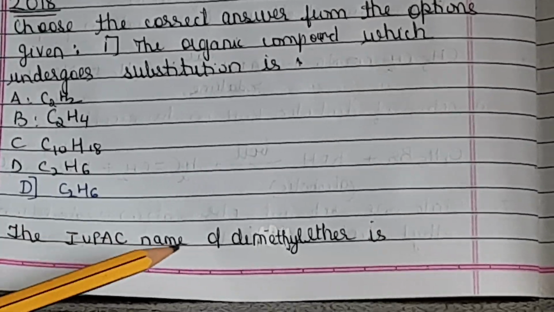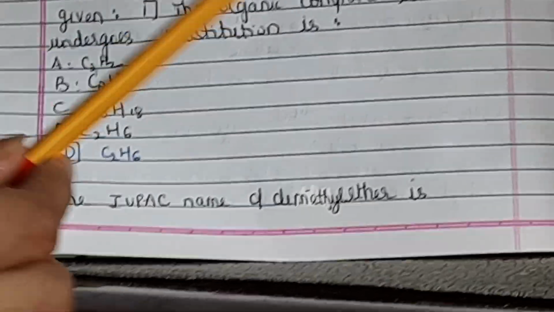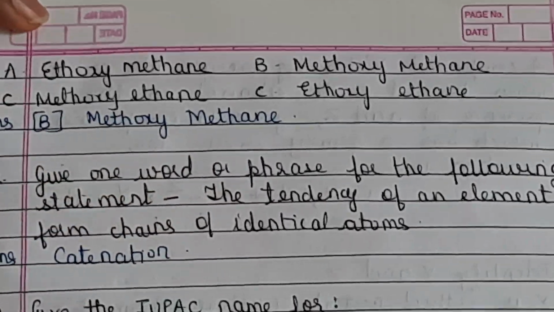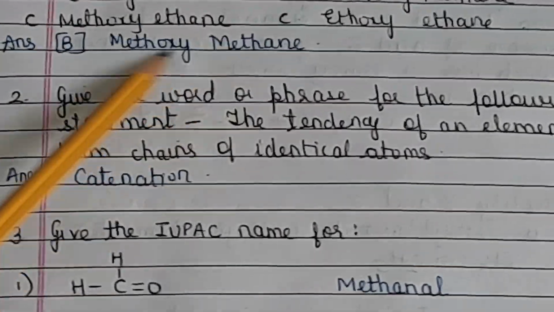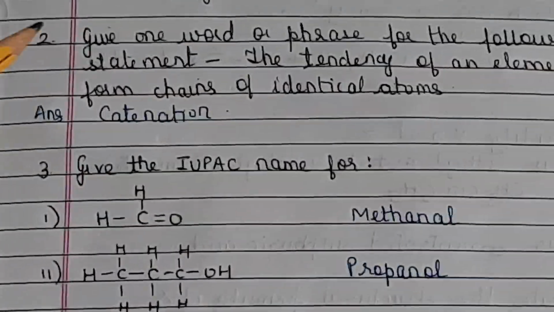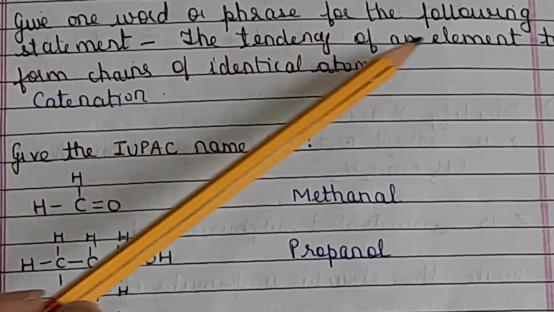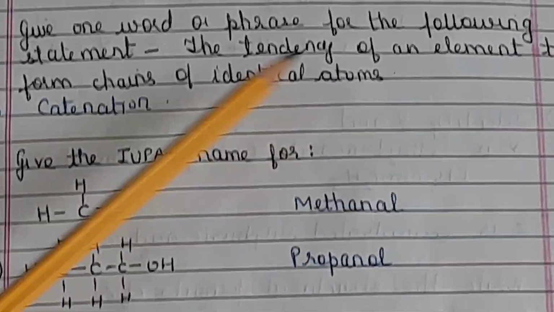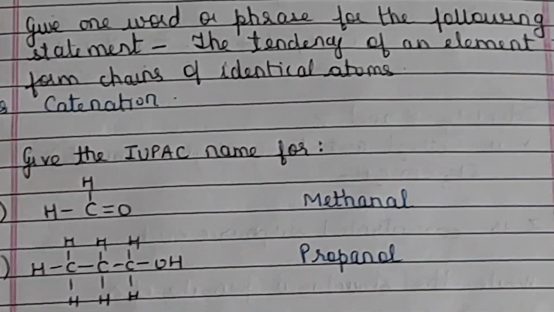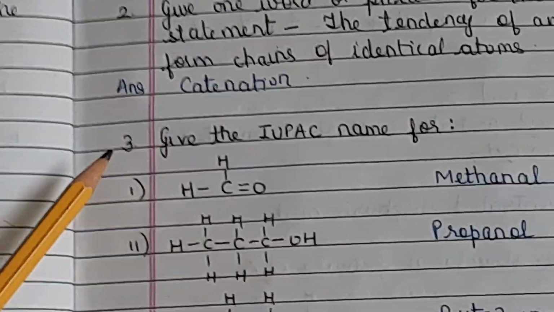Next, the IUPAC name of dimethyl ether. Again, this is not in the syllabus, but we are just solving all questions. Dimethyl ether is called methoxymethane, so that is the correct option. Next, give one word or phrase for the following statement: tendency of an element to form chains of identical atoms, catenation. Either in this form, or sometimes you may be asked to define catenation. All very important aspects.